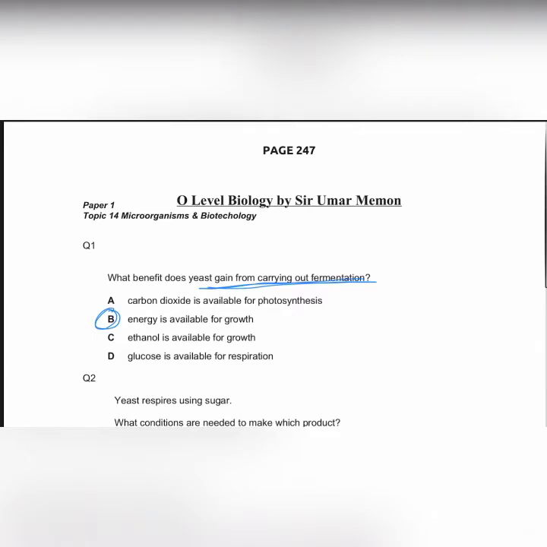Let's rule out other options. Carbon dioxide is available for photosynthesis. This is actually the benefit to the plants and the other photosynthetic organisms. Ethanol is available for growth. No, ethanol is actually toxic to the yeast and other organisms. It is not available for growth. It is not required for growth. Glucose is available for respiration. Basically, when we talk about fermentation, we are talking about respiration. So if yeast carries out fermentation, the yeast is carrying out respiration, and respiration makes energy available. So energy is the benefit. D is not the answer.